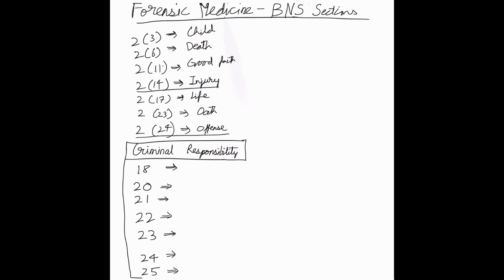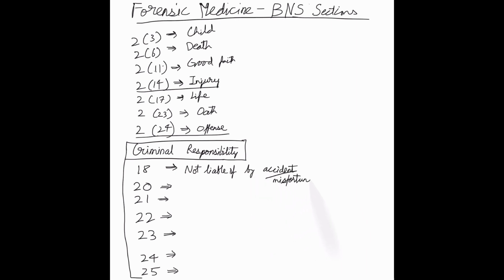Starting with BNS sections, I'm going to be discussing only the important sections that one must remember for NEET PG and their regular exams. So there are a few subsections under section 2. Subsection 3 defines who is a child according to law. Subsection 6 defines death. 11 defines good faith. 14 defines injury. 17 defines life. 23 defines what's an oath, and 24 defines what's an offense.